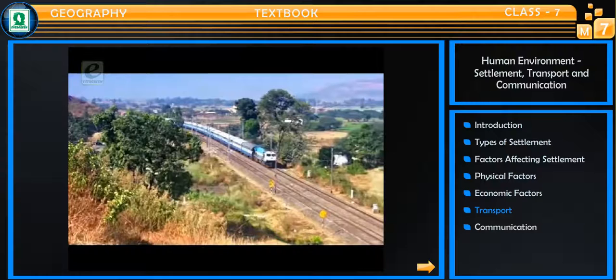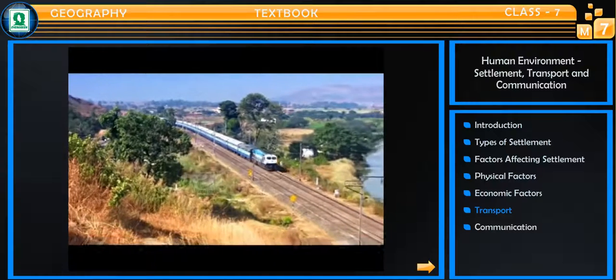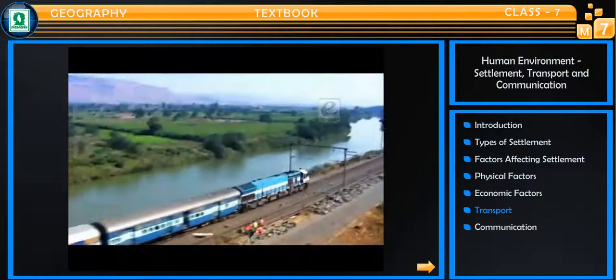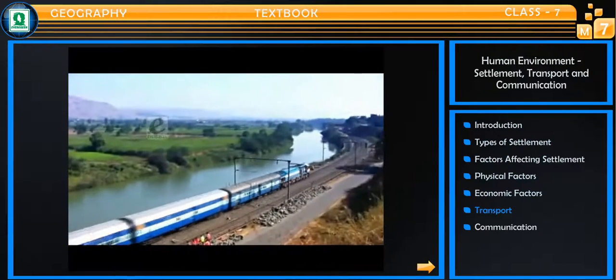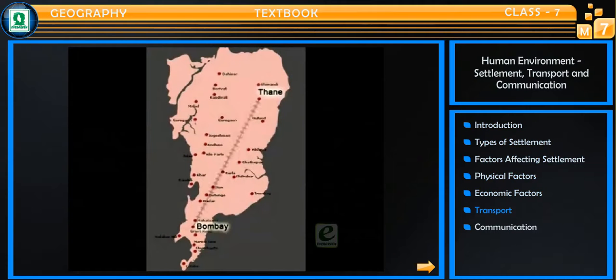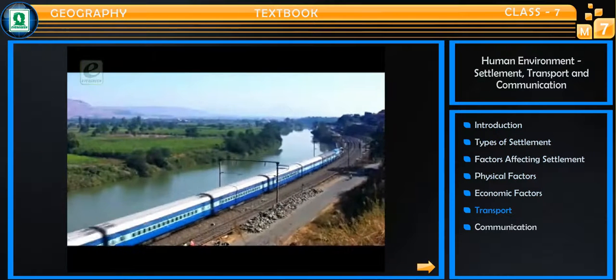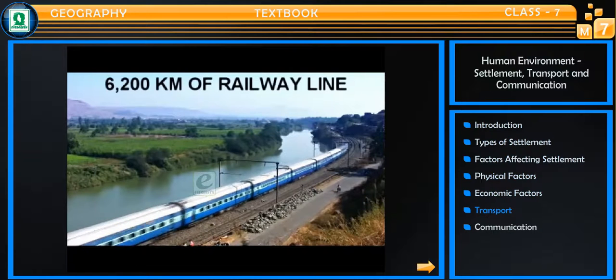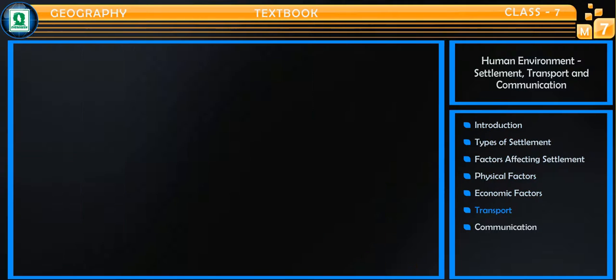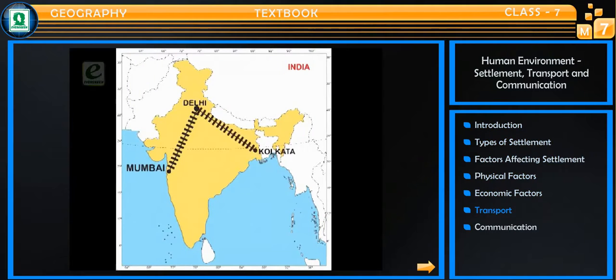Transportation has become much easier with the introduction of railways. The first rail route in India was developed in 1853 between Bombay and Thane. At present, India has more than 6,200 kilometers of railway line. All major Indian cities are connected by fast-running trains.